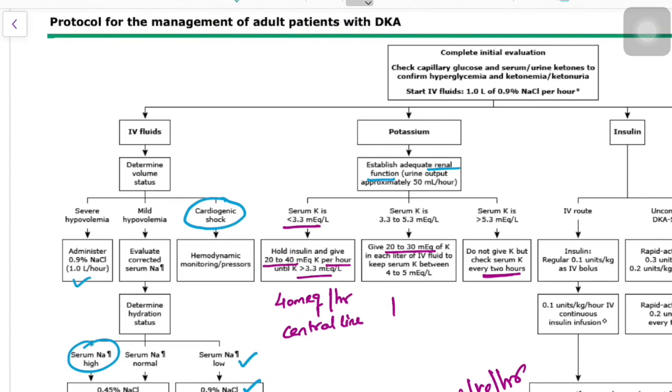whenever a DKA patient comes, the emergency protocol: airway, breathing, circulation. The second thing is establishing the diagnosis by random blood sugar and ketone levels, and third is hemodynamic instability. If the patient has DKA, the first step is managing fluid correction.